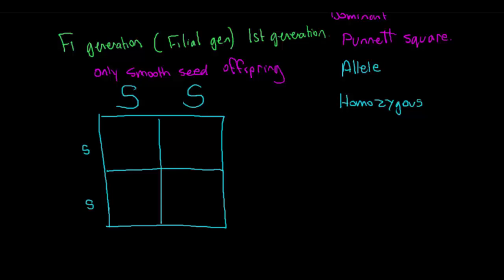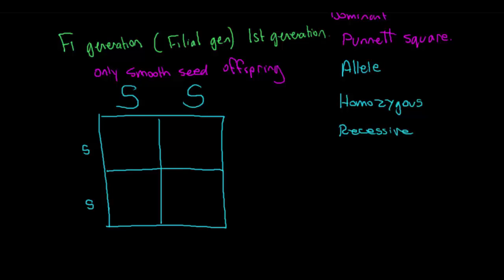So we don't call it a W to describe the allele. We're suggesting that the wrinkled one, because the wrinkled offspring didn't feature in the first generation, Mendel says that must have been a recessive characteristic. So we express that as a little s.